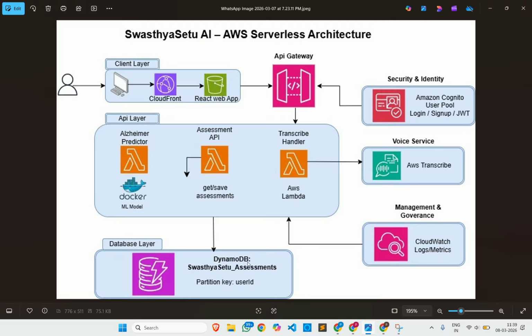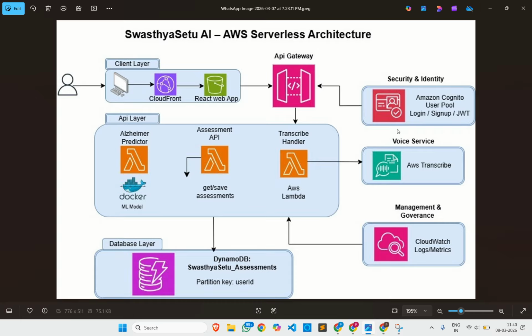Database layer. Now we have used DynamoDB. All user assessment results are stored in DynamoDB, a serverless NoSQL database. Why did we select DynamoDB? We selected it for automatic scaling, low latency, and serverless management, which makes it very ideal for AI submission metadata and user assessment storage.